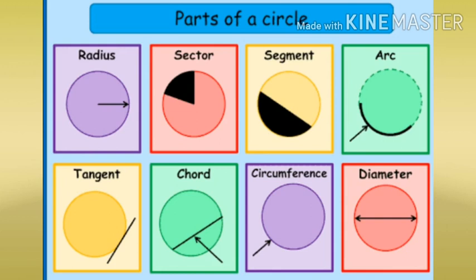Sector and segment. A part of the circle is called its sector. As shown in the figure, observe the figure. For example, when you cut a pizza, one piece of pizza is nothing but a sector. So there are two types of sector, minor sector and major sector. Minor is the smaller sector and major is the greater sector.